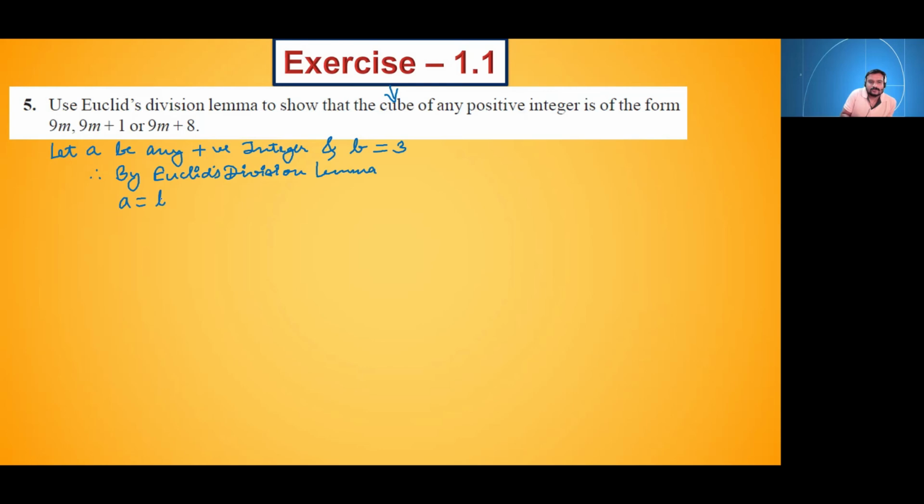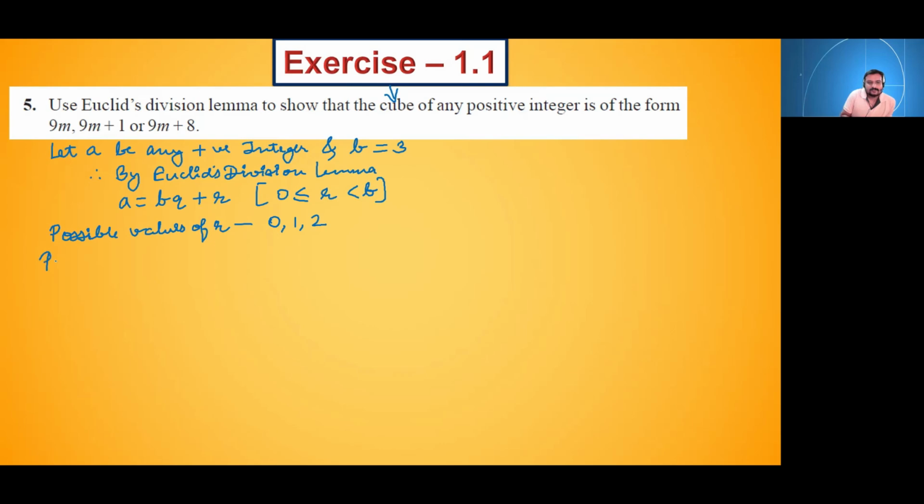A is equal to BQ plus R, where R should be greater than or equal to 0 but less than B. First we will write the possible values of R. So what are the possible values of R? 0, 1 and 2 are the possible values of R.